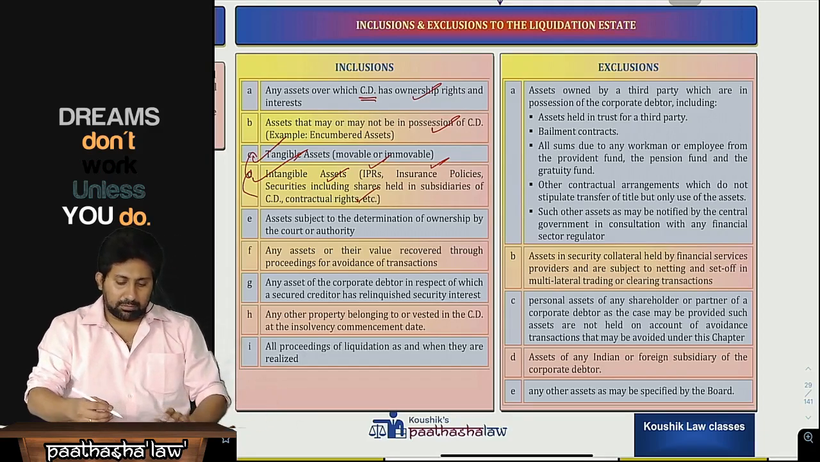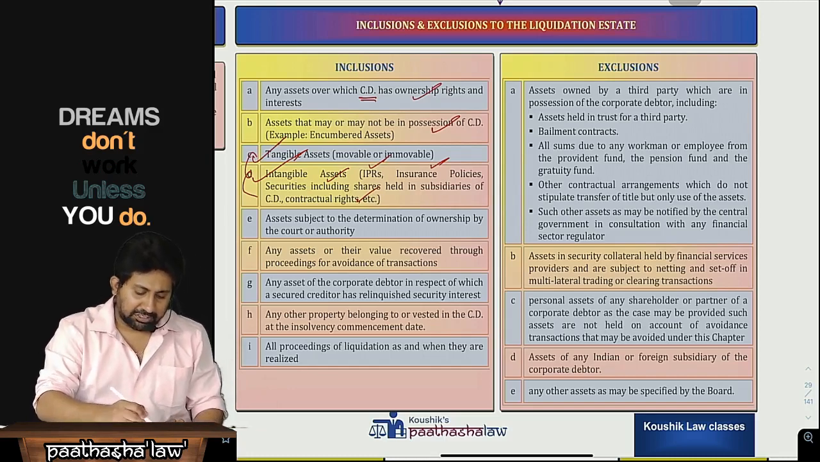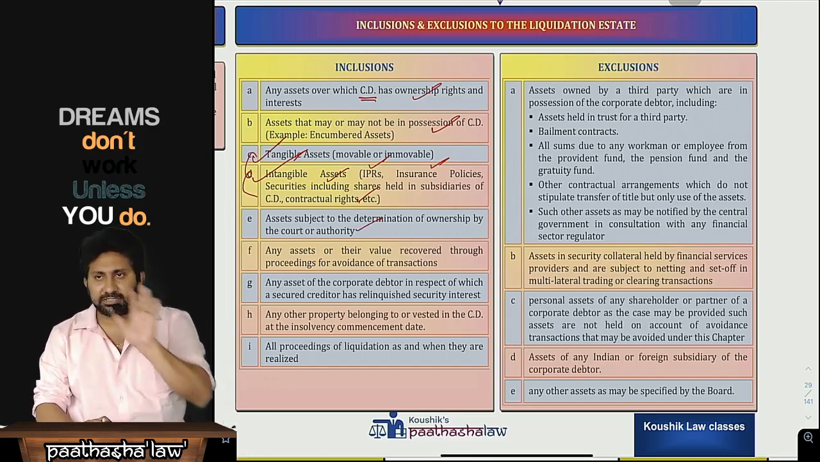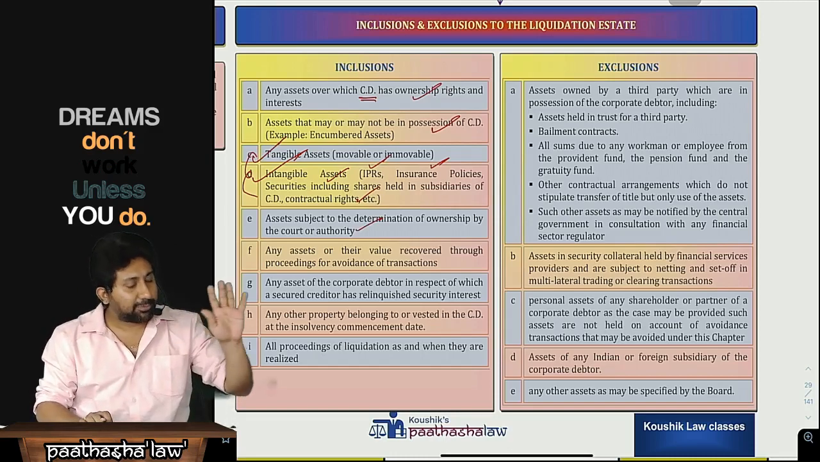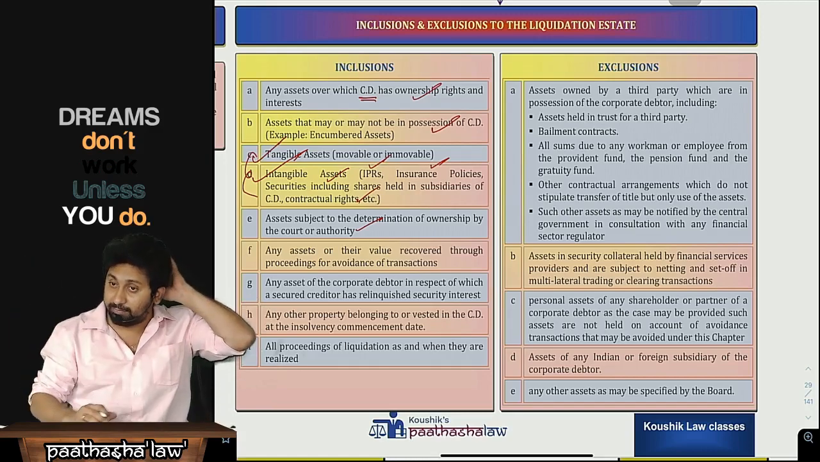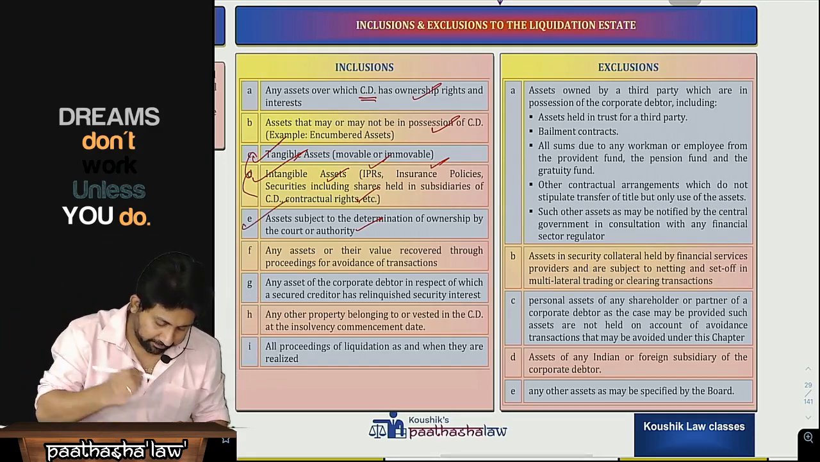Next, assets subject to determination of ownership by a court or authority. As of now, the property belongs to me. Some person has made a dispute, and the dispute is still pending in the court. Till it is decided that the property belongs to him, as of now it is my property. Those also we will take.